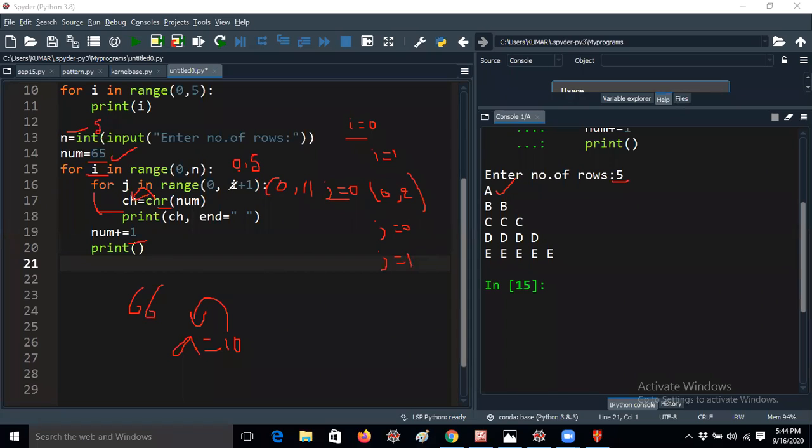Now the number is taken as 66, so chr of 66 means B will be printed the first time. After that a space will be printed. Again the loop iterates, j equal to 0 iteration is completed, j will be equal to 1, and it will print the B value. So this is the way to print the program. Hope you understand, guys.